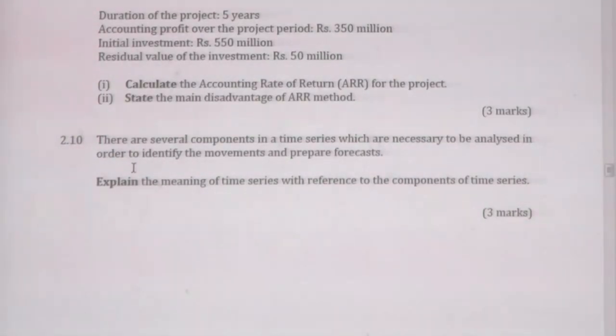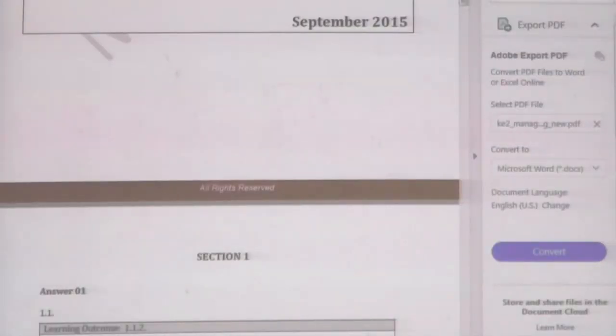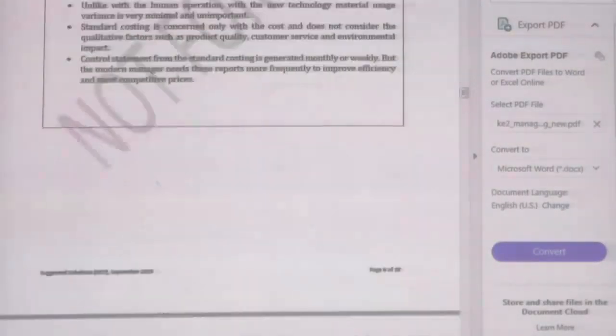Explain the meaning of time series, which refers to the components of time series. The components are T, C, S, I: trend, cyclical, seasonal and irregular. Now they are asking you to explain it. I will directly move into the answer.